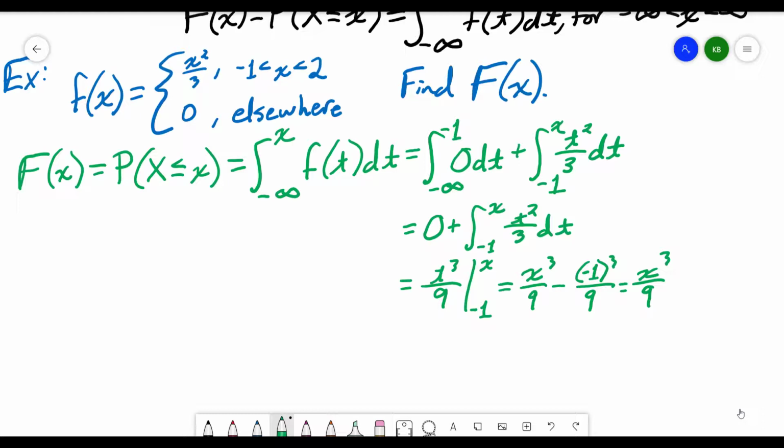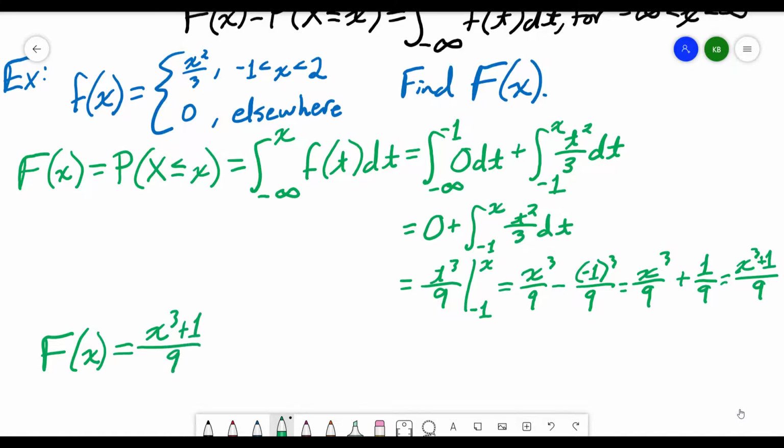And (-1) cubed is -1, so minus -1 is going to be plus 1 over 9. Now I have like denominators, so I can put my numerators together and have x cubed plus 1 all over 9. So my cumulative distribution function, capital F of x, is going to equal x cubed plus 1 over 9.